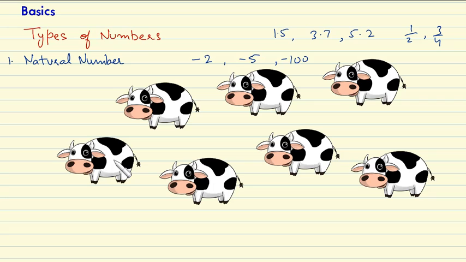We start our counting from 1. We say 1, 2, 3, 4. We never start like 0, 1, 2, 3, or like -1, -2, -3. Why? Because for counting purposes we always use natural numbers. So the use of natural numbers is for counting. That's why natural numbers are also called counting numbers.